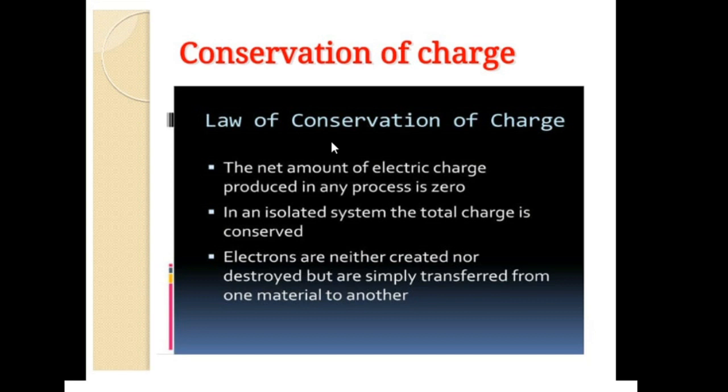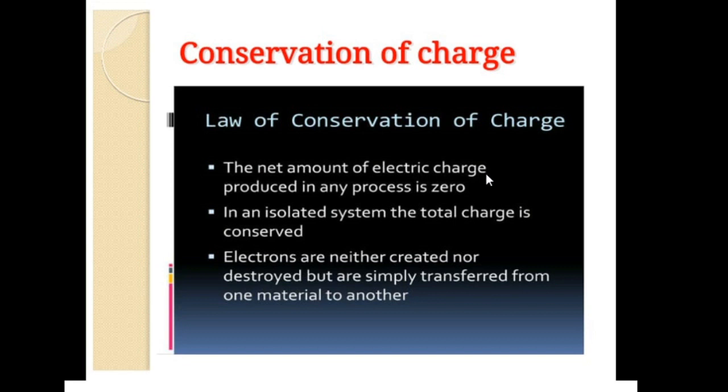And from these observations, he drew the conclusions as seen in the slide. Here, the net amount of electric charge produced in any process is zero. What does it mean? Suppose let us take a glass rod. When it is rubbed on a silk cloth, the glass rod loses 5 electrons.